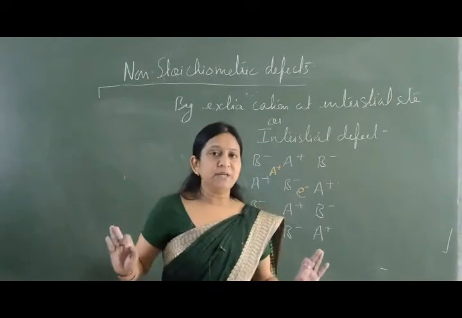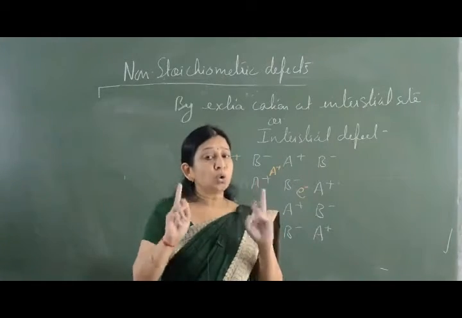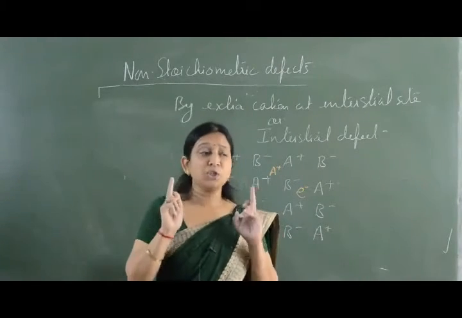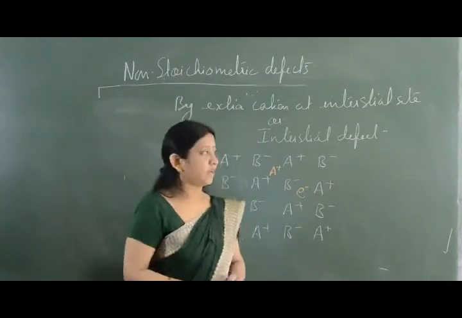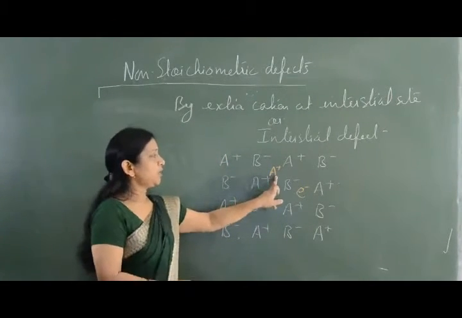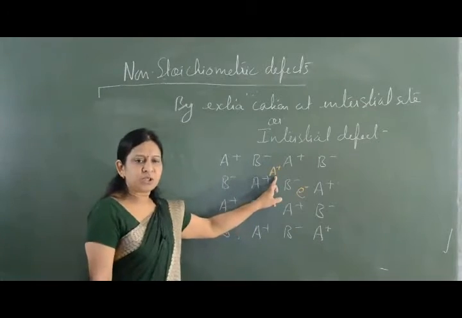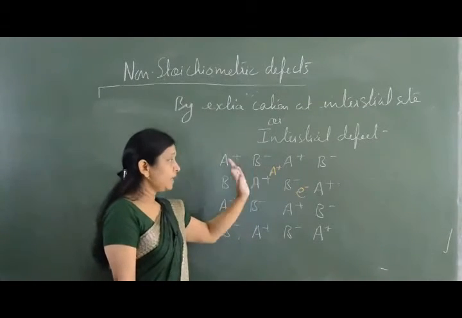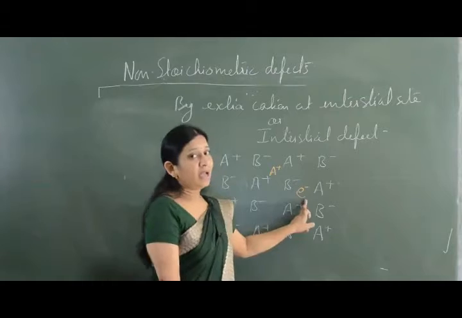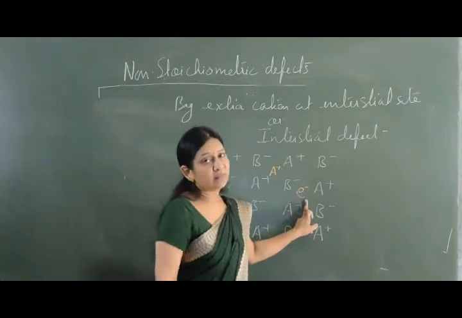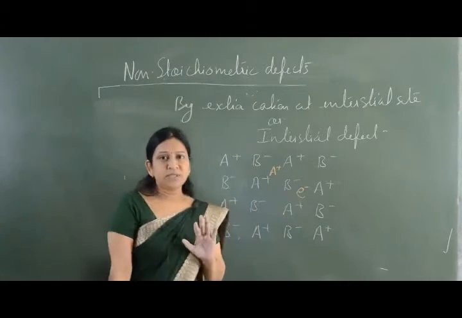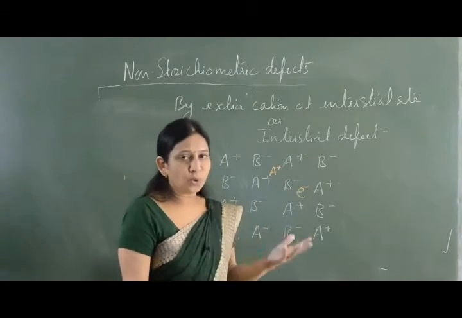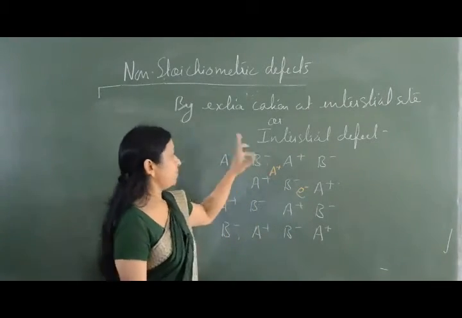So no charge is going to come over the crystal after any kind of defect. Here an extra cation is present at the interstitial site, and to maintain electrical neutrality, an electron is also present at the interstitial site. Both cation and electron are present at interstitial sites, so it is known as interstitial defect.